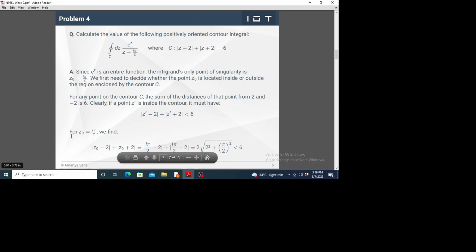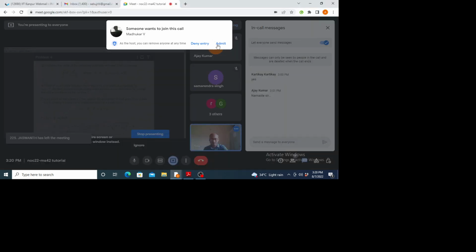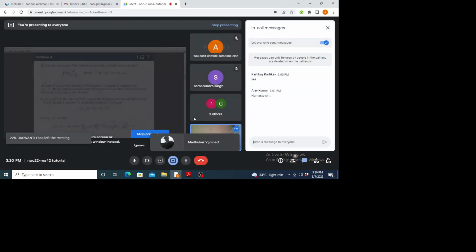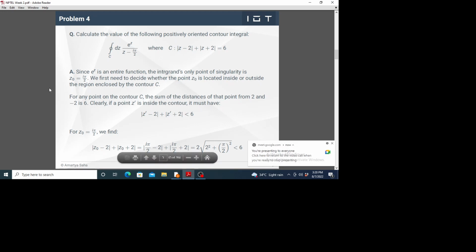Now we'll check whether z naught lies inside or outside. For z naught equal to iπ/2, just put z naught equal to iπ/2 here, and you will find that the sum of those two distances is less than 6.